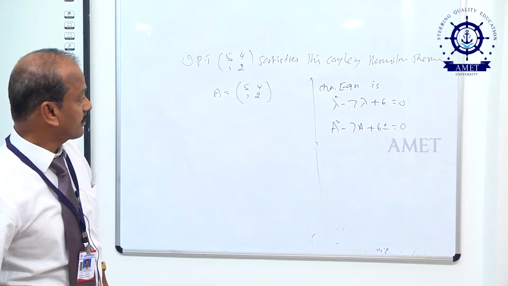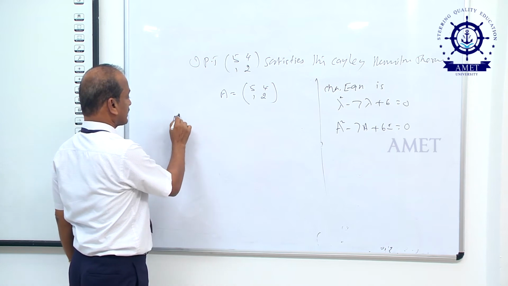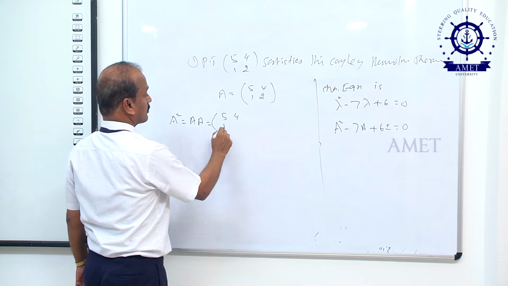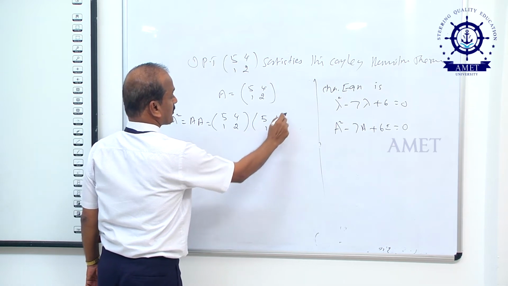A equal to the matrix [5 4; 2 1]. Here we can find A square. What is the meaning of A square? A square equals A into A, that is [5 4; 2 1] times [5 4; 2 1].